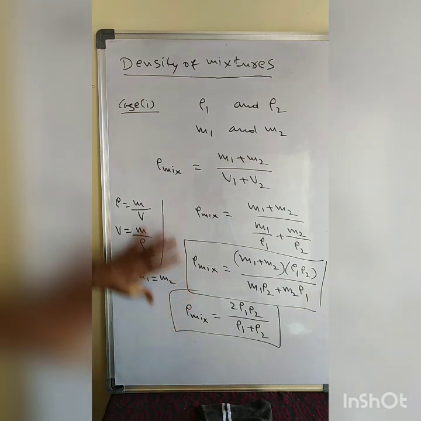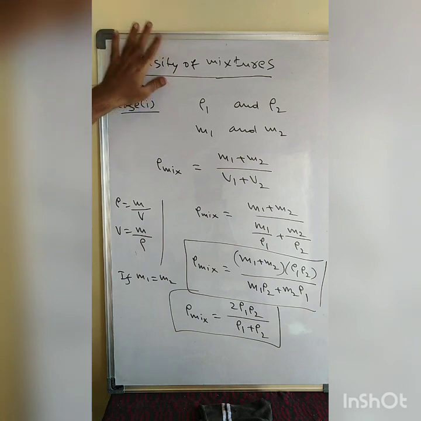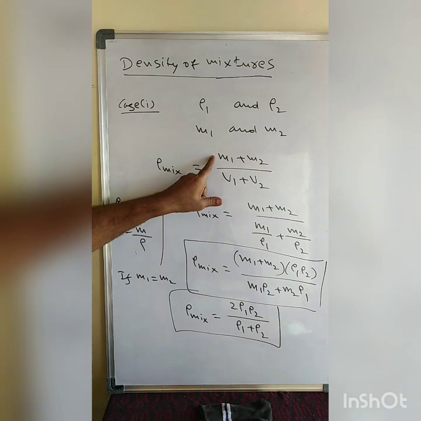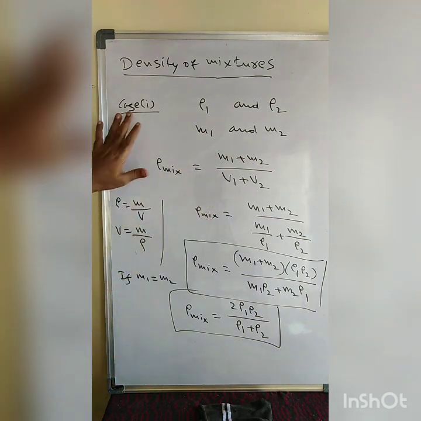See carefully what we did here. In the density of mixtures, the density of the mixture is nothing but total mass by total volume. Now here they have given case 1. What is case 1 here?